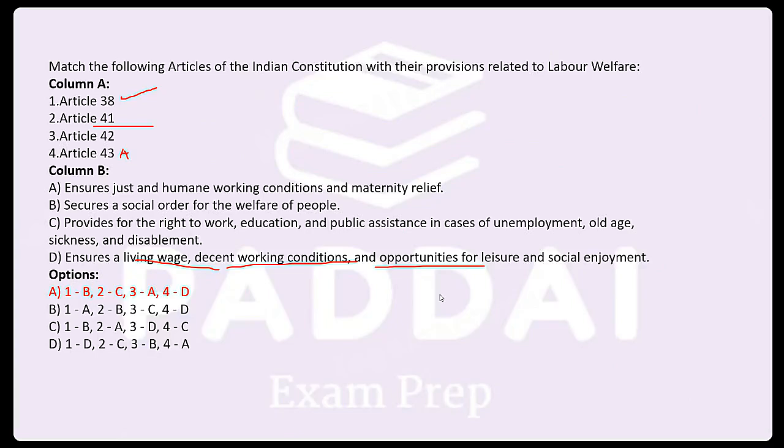Joint Management Council is non-statutory. It is introduced through schemes. So we have a number of non-statutory schemes also available, like Joint Management Council, board level participation, unit council, joint council. These are all non-statutory. But indirectly, we have the provisions. This is a very conceptual question, and it can be asked in the exam: which of the following laws provide statutory provisions for workers' participation in management. So directly it is not mentioned.